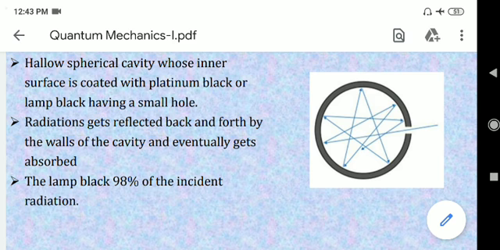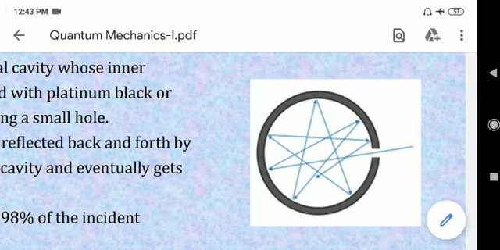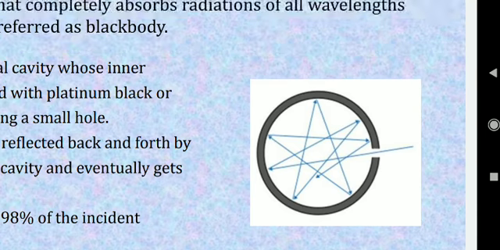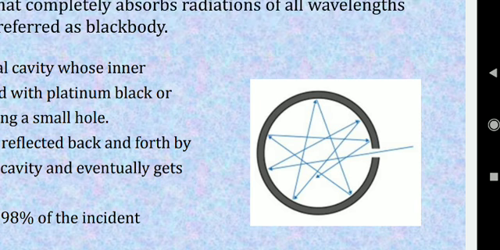So we can say that every atom inside the cavity will behave as a simple harmonic oscillator. All these simple harmonic oscillators are emitting electromagnetic radiations, and these emitted radiations are being observed by us. If you want to find the energy of this electromagnetic radiation, what will you do? I will first find the energy emitted by a single oscillator, and I will also find how many oscillators are distributed inside this cavity.